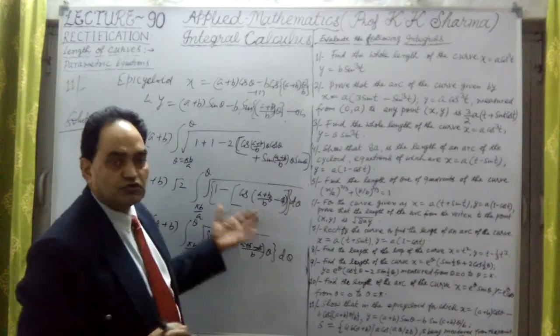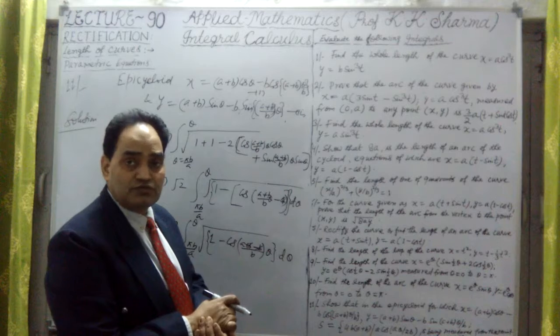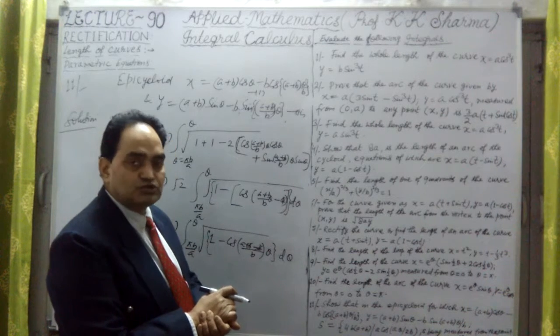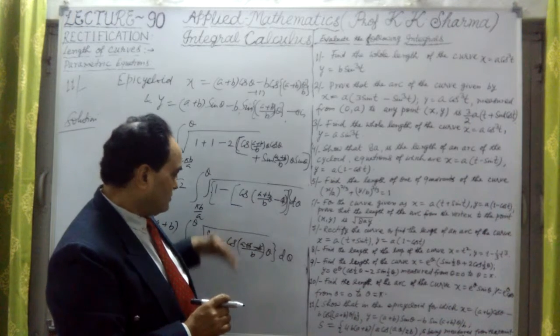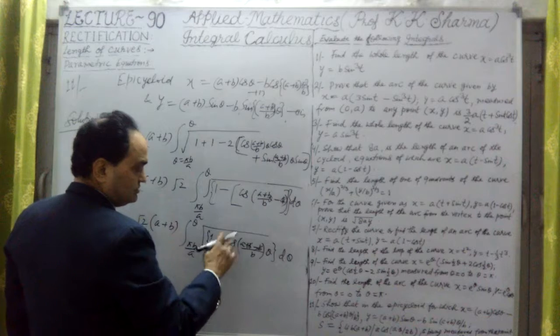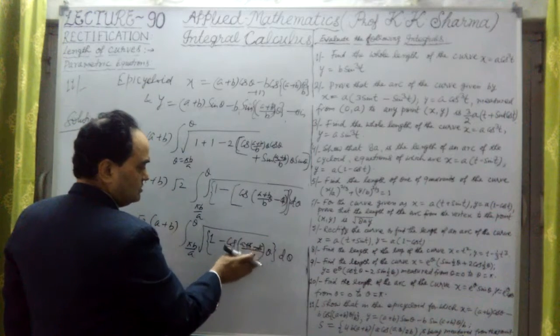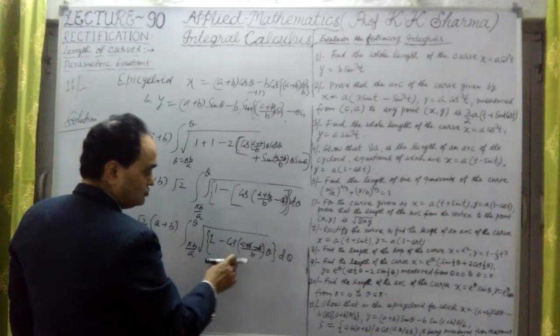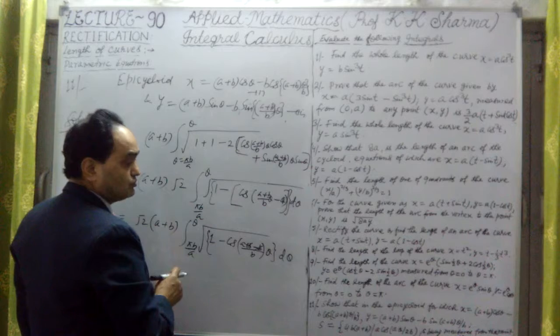This is 1 minus cos θ. We know about it. That is equal to 2 sin²(θ/2), whatever this angle is, that upon 2. So whatever this angle is, suppose it is (a/b)θ, that upon 2. So twice b will come in the denominator, so aθ upon 2b is the angle.